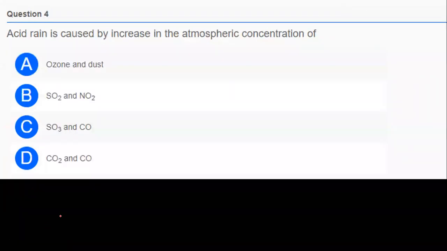Fourth question, simple questions from this chapter for NEET, but you go wrong. All the options may appear similar to you. Acid rain is caused by increase in atmospheric concentration of which of the following? Option A, ozone and dust. Option B, sulfur dioxide and nitrogen dioxide. Option C, sulfur trioxide and carbon monoxide. Option D, carbon dioxide and carbon monoxide. Tell the answer.